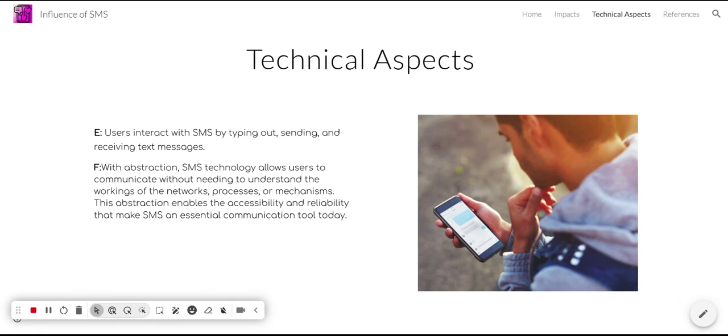So people don't really have to think about how it works, they just do it and send the messages and everything. And this abstraction definitely enables the accessibility and reliability that makes SMS such a strong, essential part of communication today. And then I just have this image of a guy texting, and it just shows that all he's doing is texting. He's looking at his text. He doesn't have to do anything else or think about the way it works or anything.